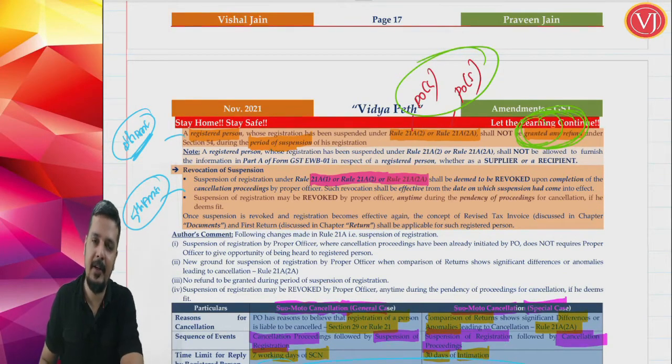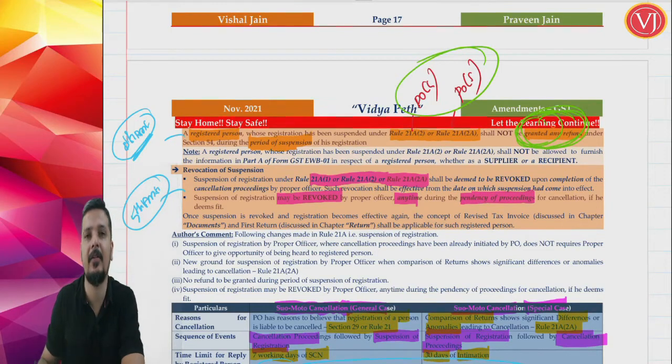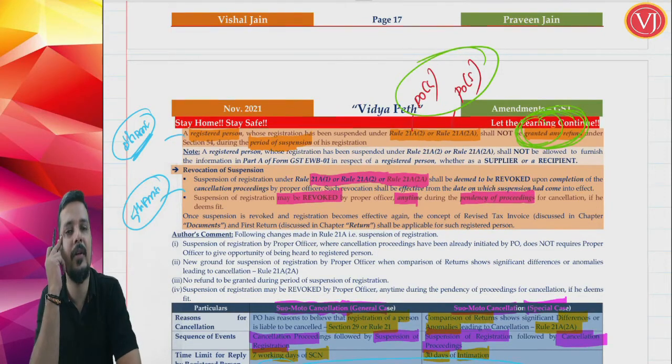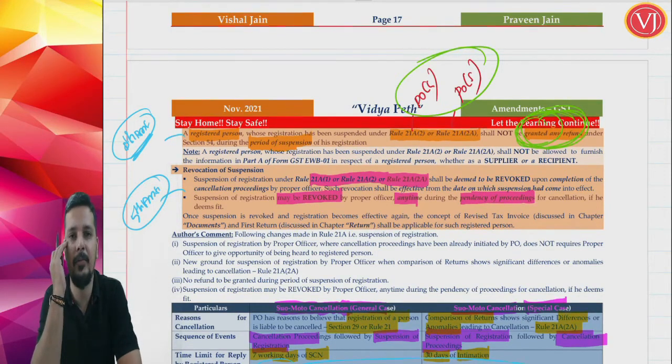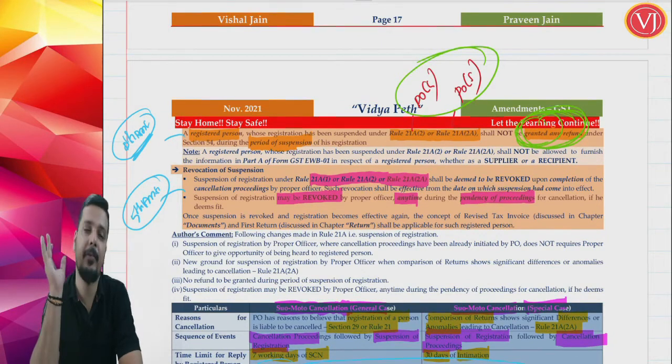Now, the first amendment here is they have added even rule 21A2A. The second amendment here is that suspension may be revoked by the officer anytime, even during the pendency of the proceedings of cancellation. Normally, revocation is given on completion of cancellation proceedings. After completion, if the officer finds there is nothing wrong in the assessee continuing the registration, he will revoke the suspension, giving a positive result for the assessee.